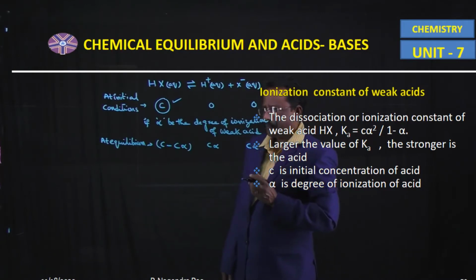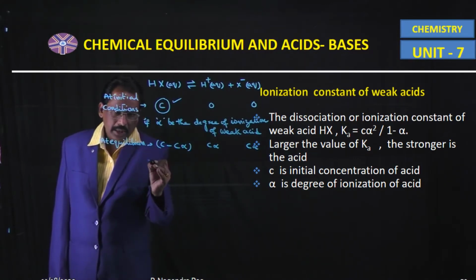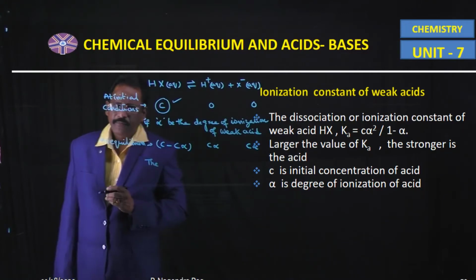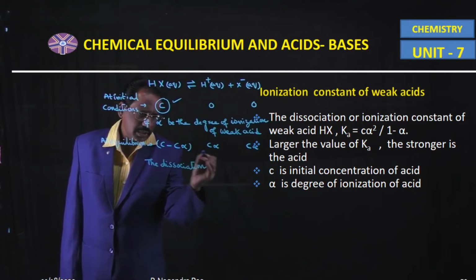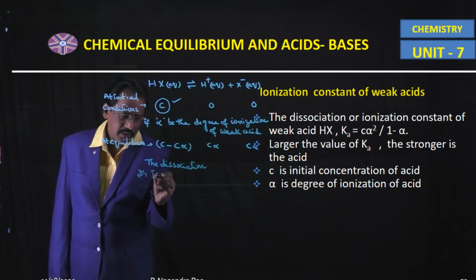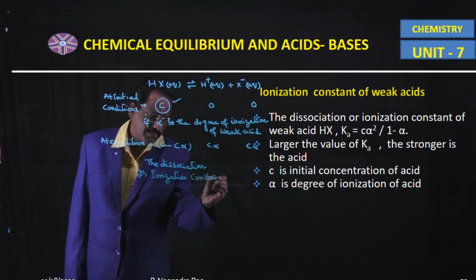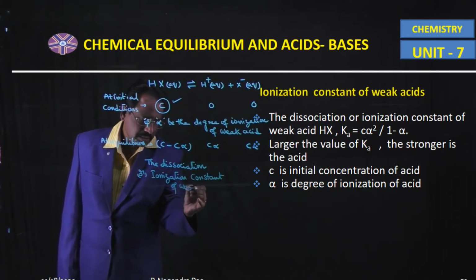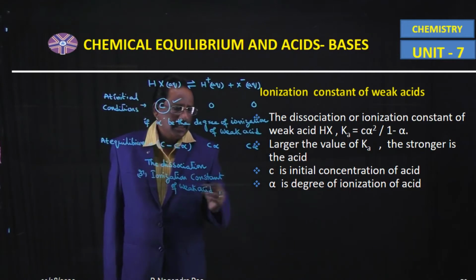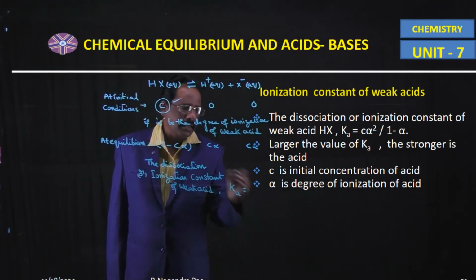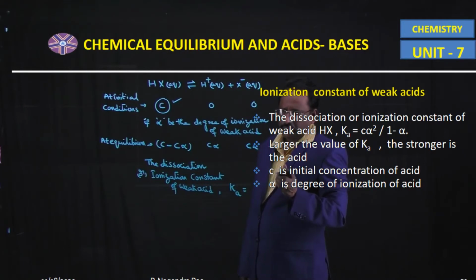Now, according to the law of chemical equilibrium, the dissociation constant or ionization constant of the weak acid, where HX indicates the weak acid, has the symbol Ka. Ka indicates the dissociation constant or ionization constant of the weak acid.